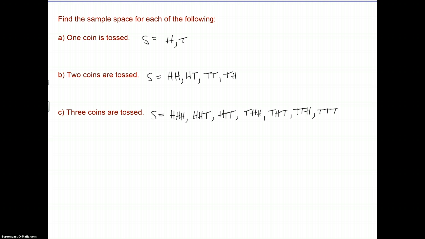I'm thinking there should be 8 for some reason. Oh, I see what we missed. We could start with a head, get a tail, and then get another head. And I believe that that represents all of the possible outcomes for the flipping of 3 coins.